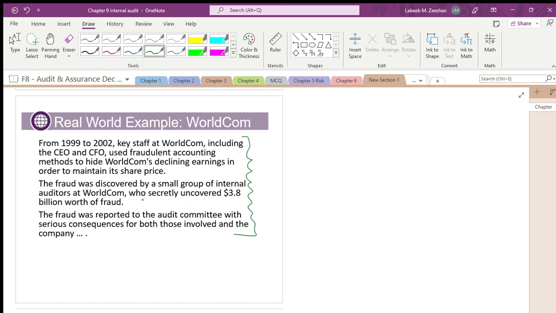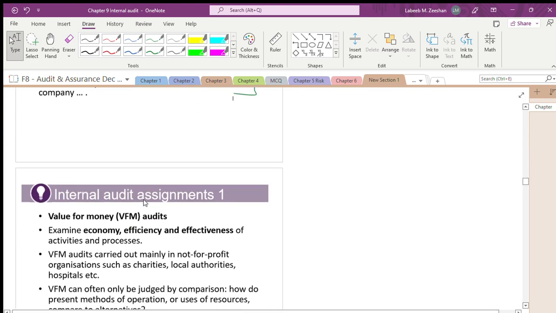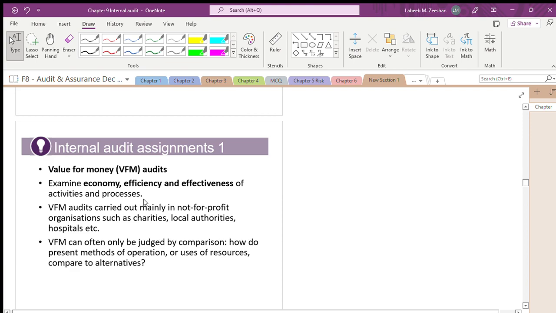Internal audit will not spare the CEO or CFO. The CEO and CFO will not come outside the framework. Even those people will be scrutinized by the internal auditor as such. Fine. Now, we have done this. Keep it in mind. These are the small things that make the difference.